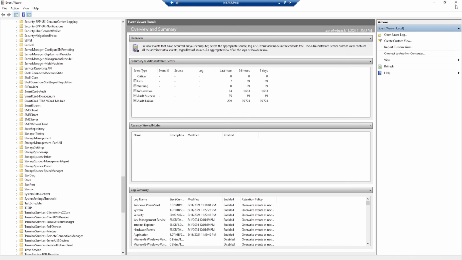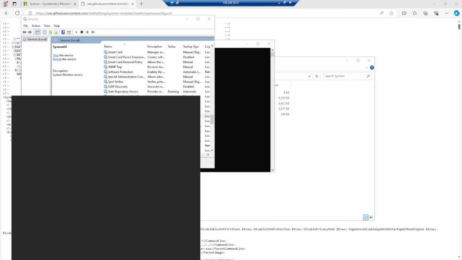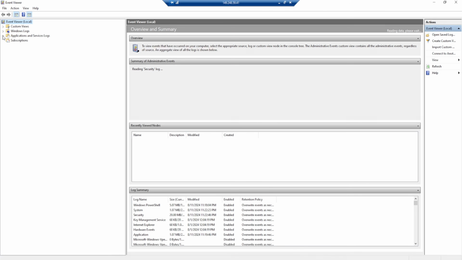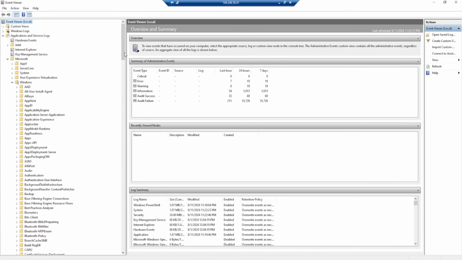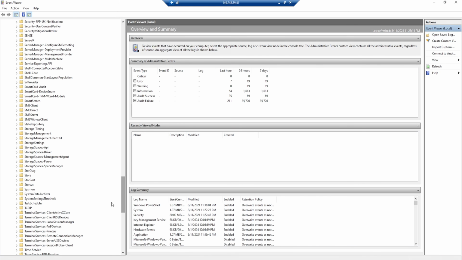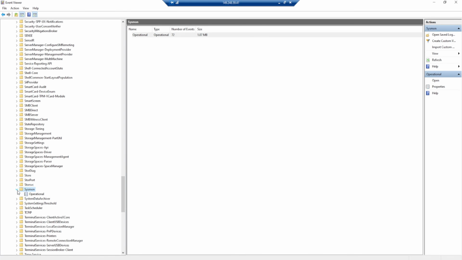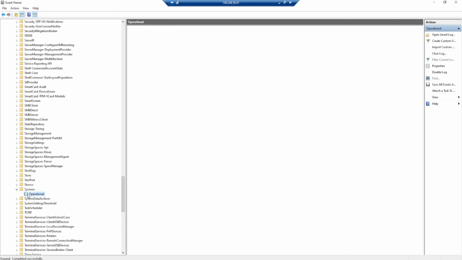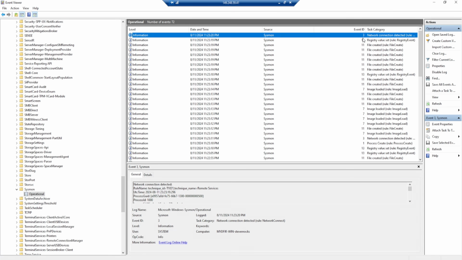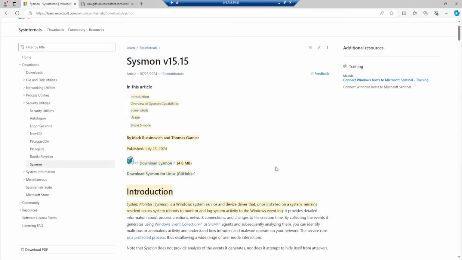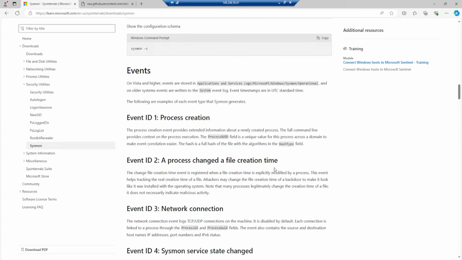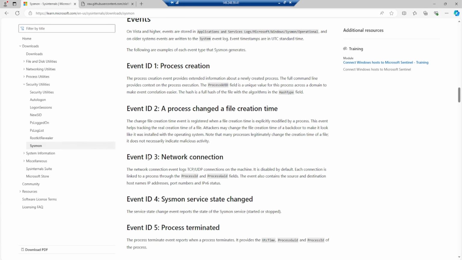Let's close out our Event Viewer and open it again. So type in event viewer, expand our applications, Microsoft, Windows, and then scroll all the way down until we see S. And we have Sysmon. Let's go ahead and expand this one here and click on operational. And we can see our first event ID, which is 3. And again, if we're not sure what that is, we can go back over to our Sysmon documentation and scroll all the way down until we see event ID 3. And we can see it here. So the event ID 3 will capture network connections.